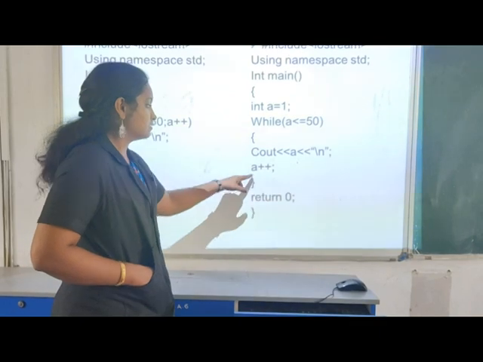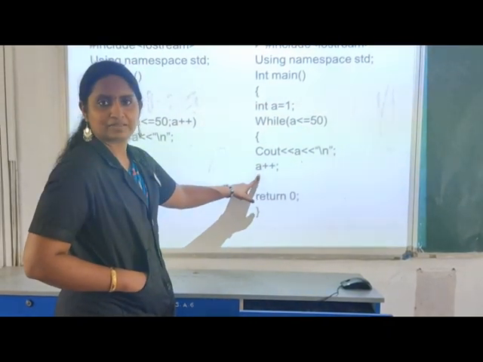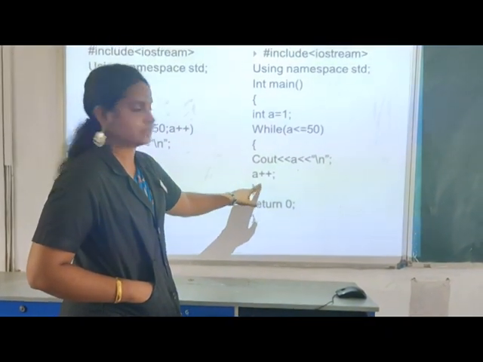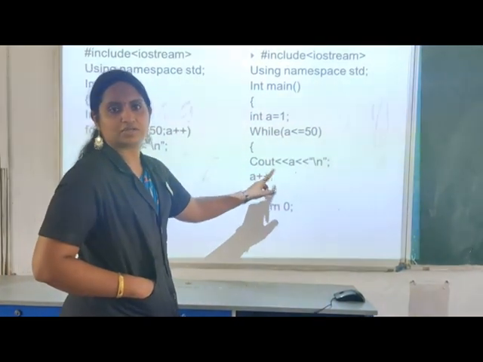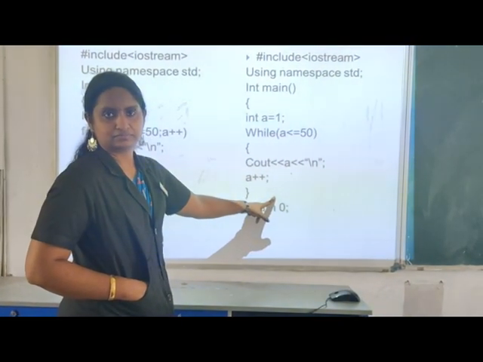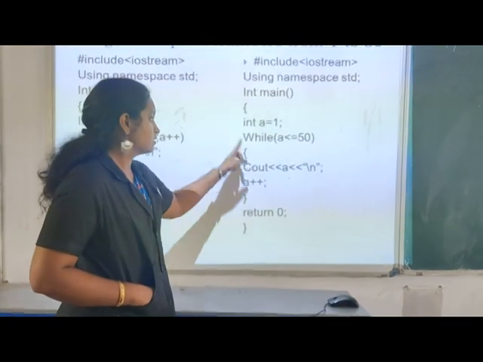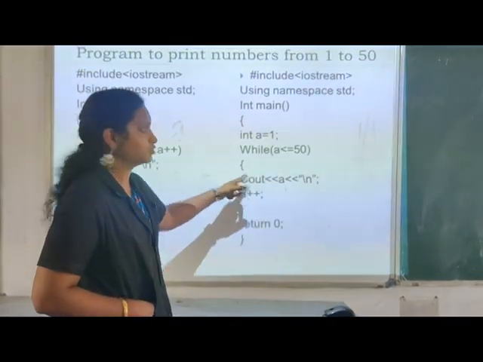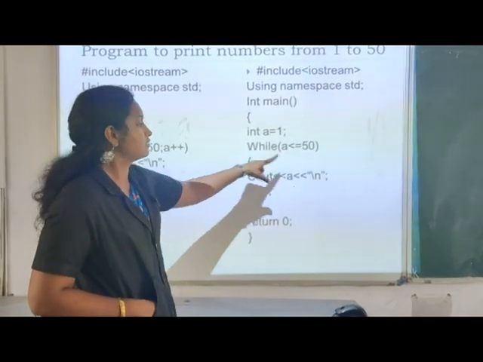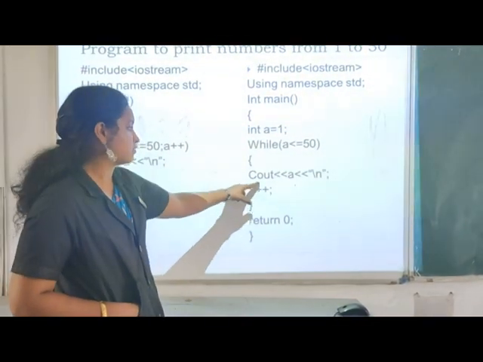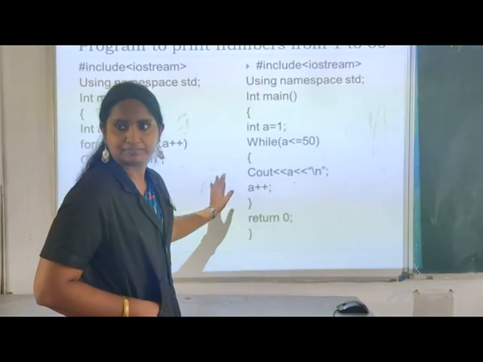Next we use the increment section, here a post increment. Clear? After each display it will increment to the next value: a equals 2, a equals 3, like this. Till 50 it will keep checking and we print the output.